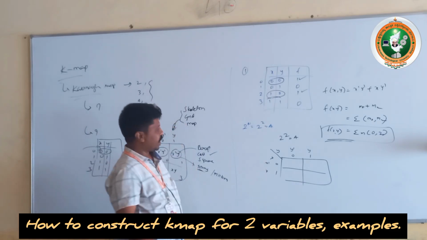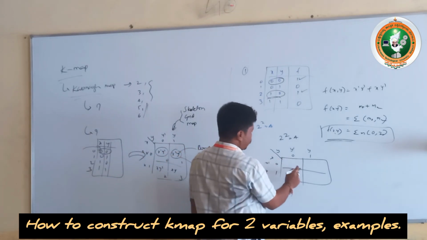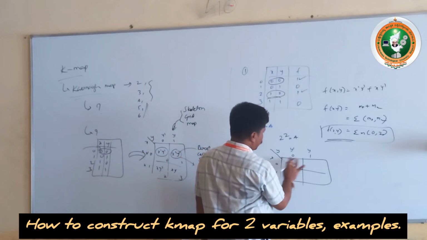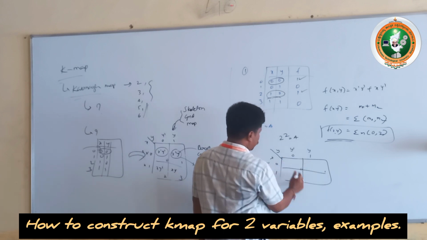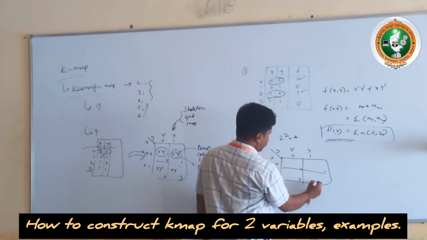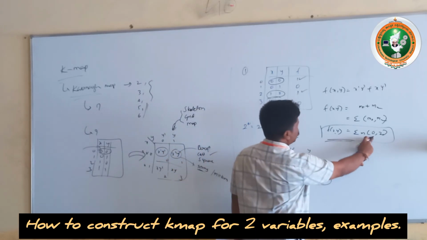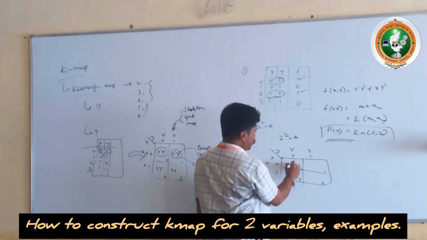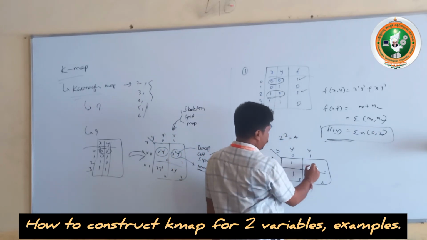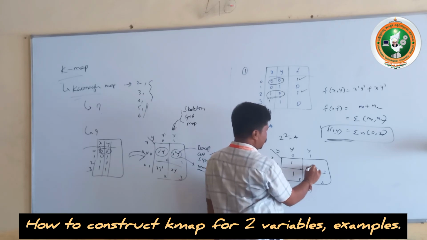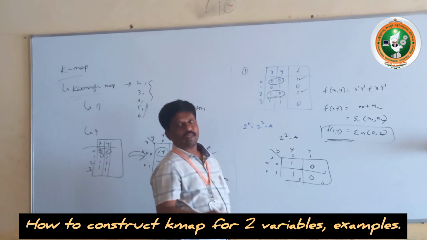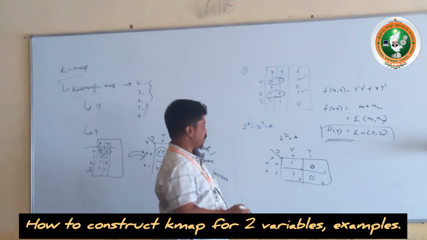Okay, then the indexing of the cells. 0 0 is what? 0. 0 1 is what? 1. 1 0 is what? 2. 1 1 is what? 3. Yes or no? Okay, how many are there in the min terms? 0 and 2. Where is 0? Here. Where is 2? Here. The remaining cells should be replaced with 0. Then go with the grouping of the cells.